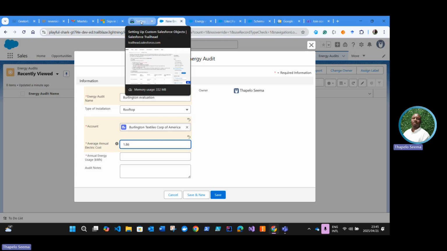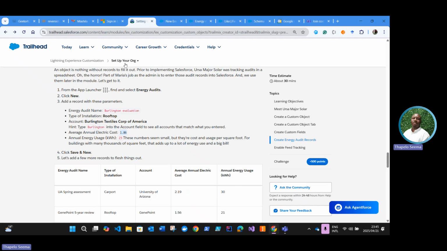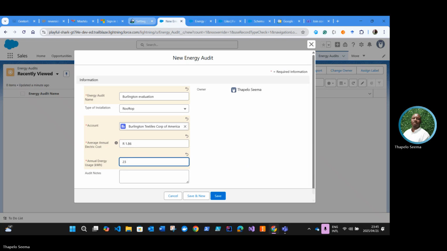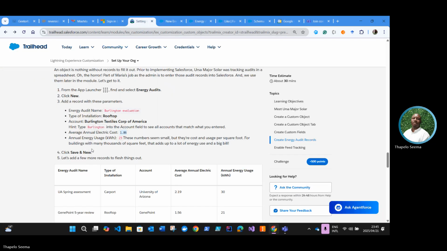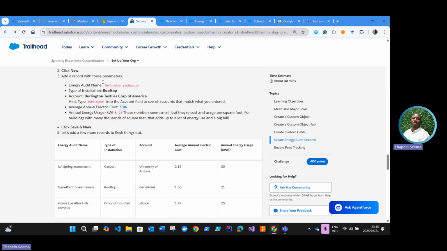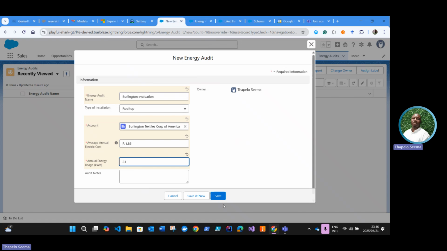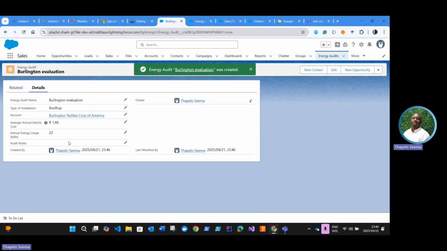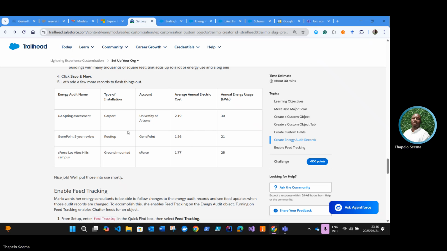And then annual energy usage in kilowatt hours. It's going to be 23. I'll type it out. So I'll just go on and save this. So we have valuation. Okay, so we have to add 3 other records.